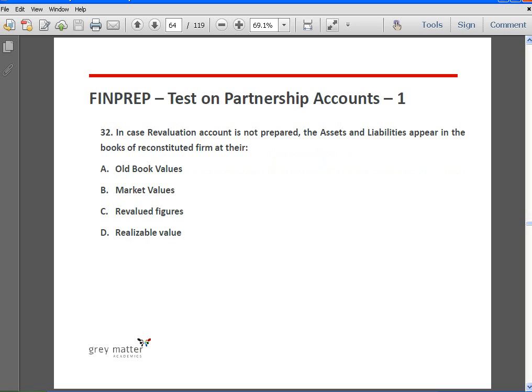Okay, in case revaluation account is not prepared, assets and liabilities appear in the books of reconstituted firm at their old book values. So only when there is a revaluation of assets and liabilities, only in that case the values will be changed, and they will appear at the market values or the revalued figures in the balance sheet of the reconstituted firm.